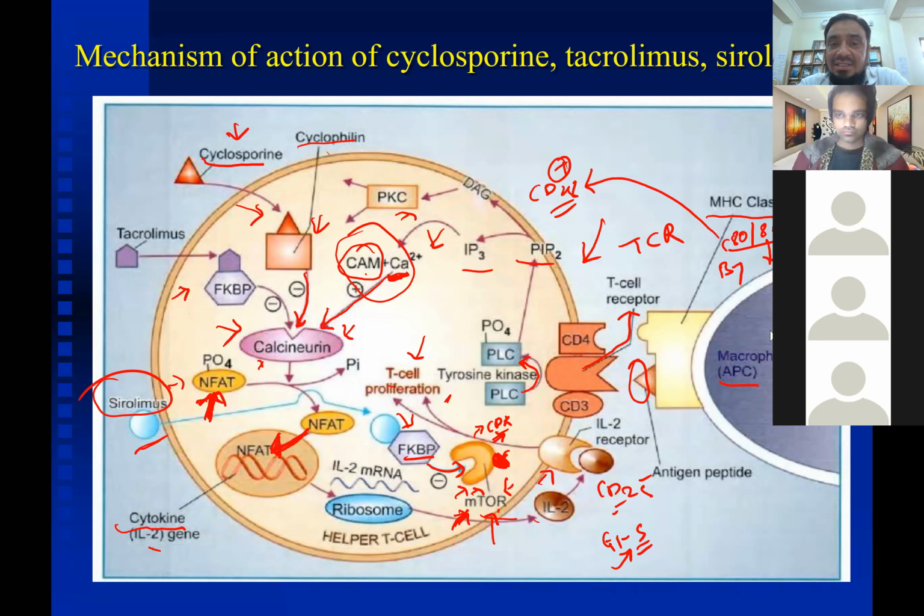Azathioprine is covered in cancer chemotherapy, also cyclophosphamide and methotrexate. Glucocorticoids, you already had a lecture on. So from this topic, the main things are the calcineurin inhibitors and mTOR inhibitors.